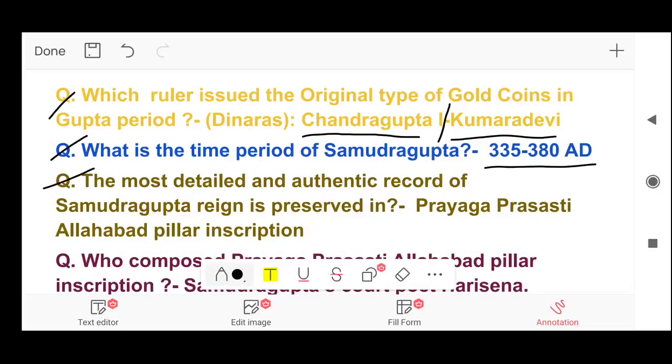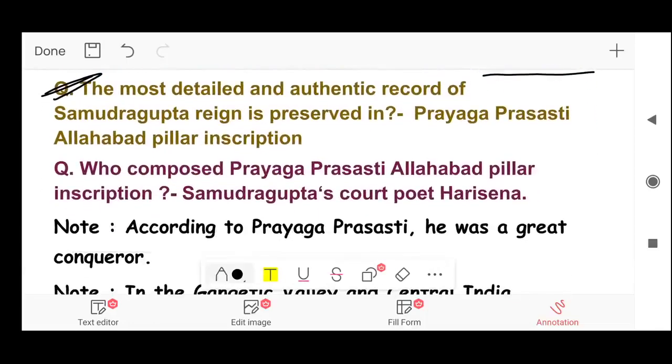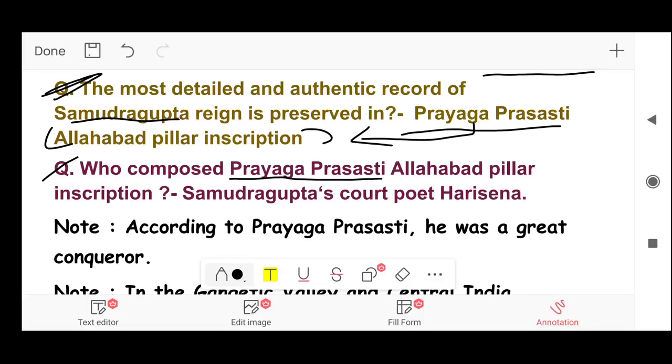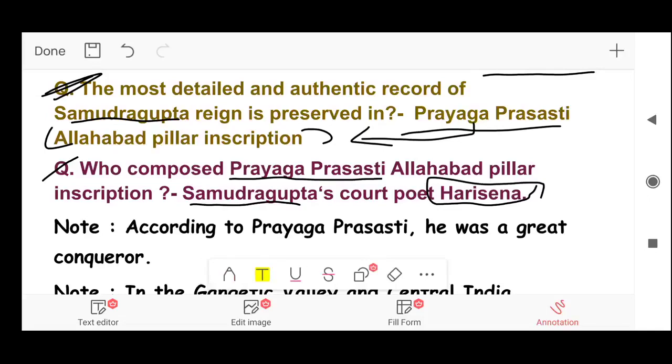Here now we are reading about Samudragupta, son and successor of Chandragupta I. Next question, the most detailed and authentic record of Samudragupta reign is preserved in, answer is Prayag-Prashti, which is in Allahabad pillar inscription. So this Prayag-Prashti written in Allahabad pillar inscription gives us detailed and authentic record of Samudragupta reign. Next question, who composed Prayag-Prashti's Allahabad pillar inscription? Answer, Samudragupta's court poet Harisena. Harisena was a court poet of Samudragupta who composed Prayag-Prashti.